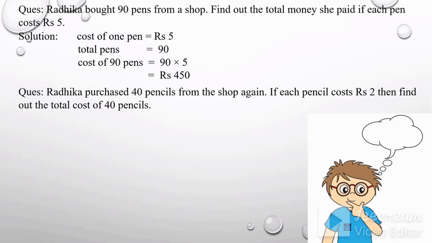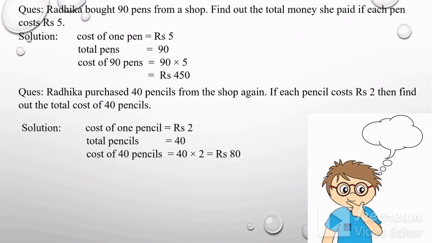Okay, now I'm going to show you the solution. Here, cost of one pencil is rupees 2. Total pencils are 40. Then cost of 40 pencils will be 40 into 2. That means rupees 80. Now whoever did it right, clap yourself.